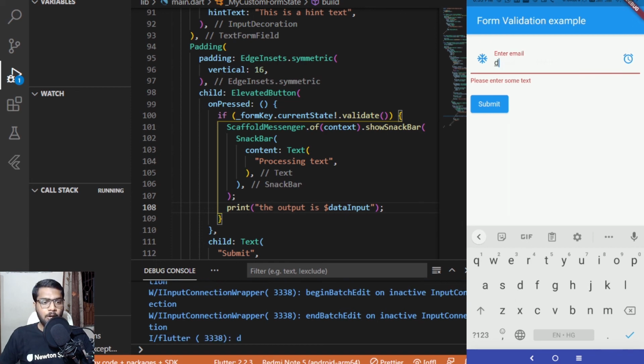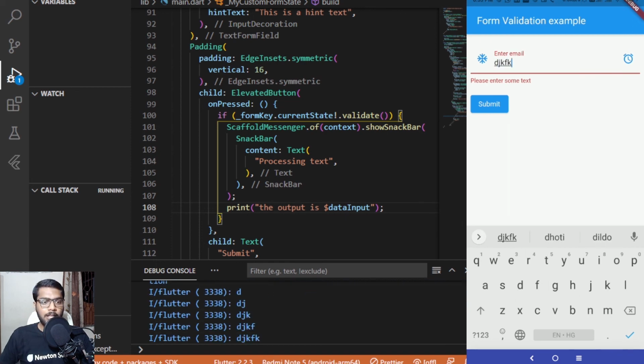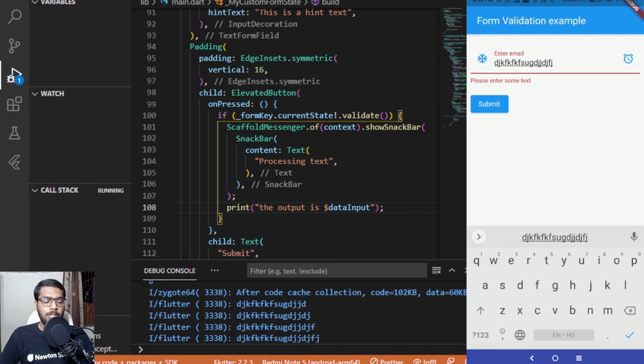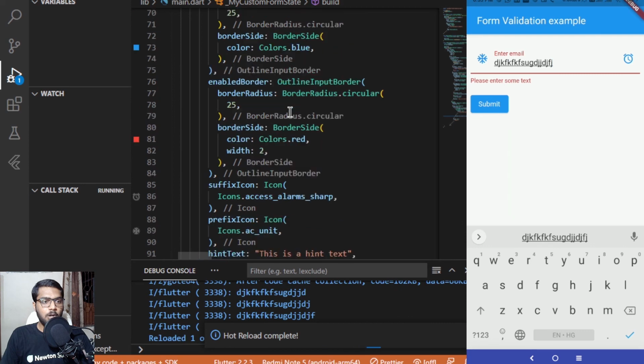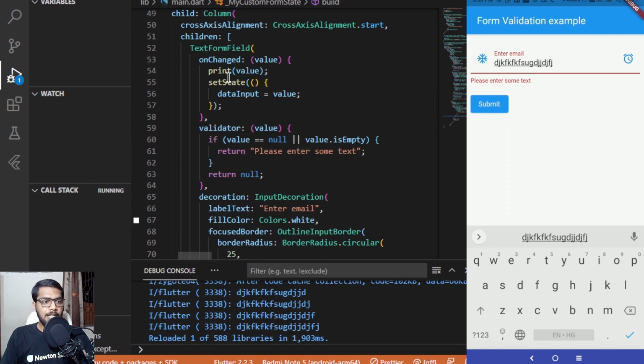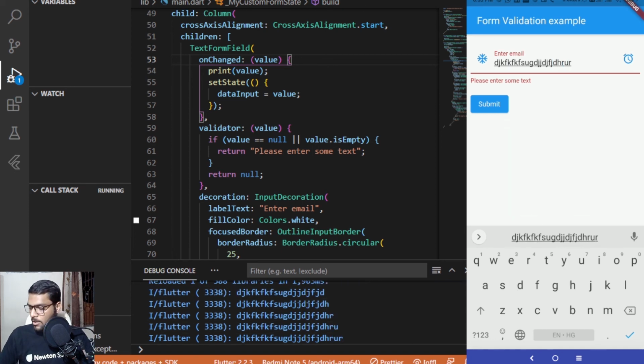And now when I click on the text field and type over here, you can also see in the debug console that whatever I am typing is being printed in the debug console also. The reason why that is happening is because we have added a print statement inside this onChange property. So whenever the value of this text form field changes, it will print that out in the debug console. That's why it is printing the new values whatever we are adding over here.